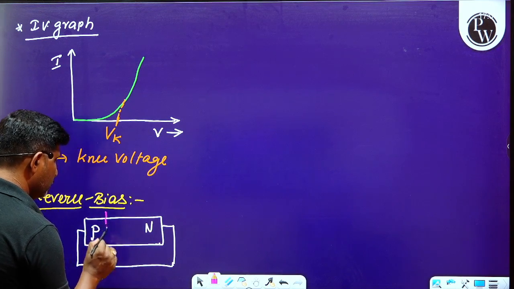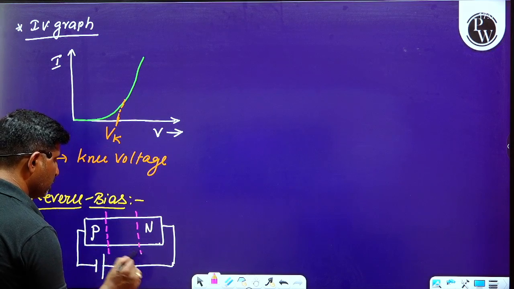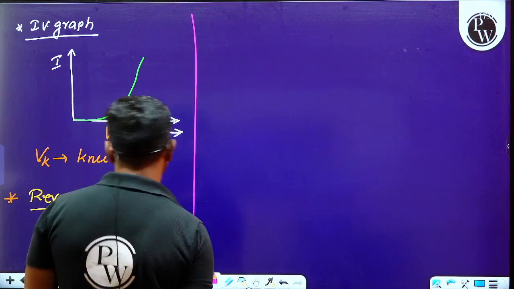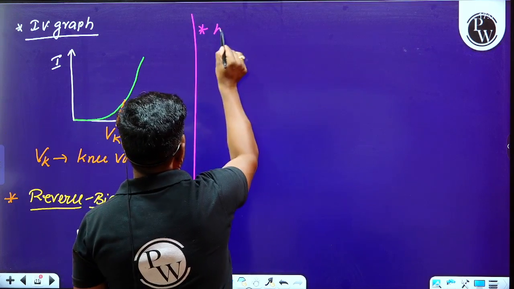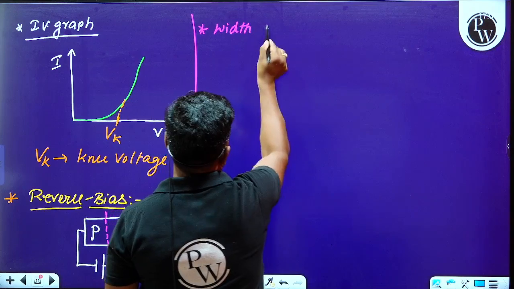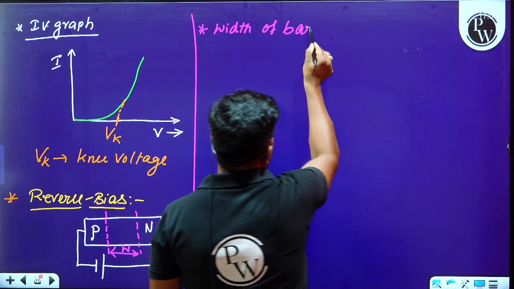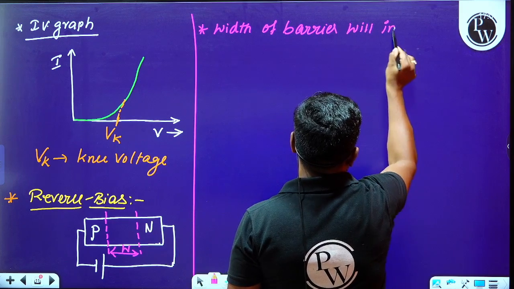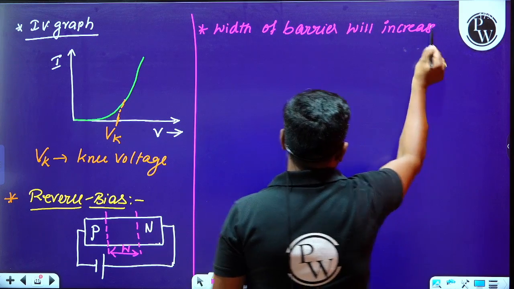In reverse bias condition, the width of the potential barrier will increase.